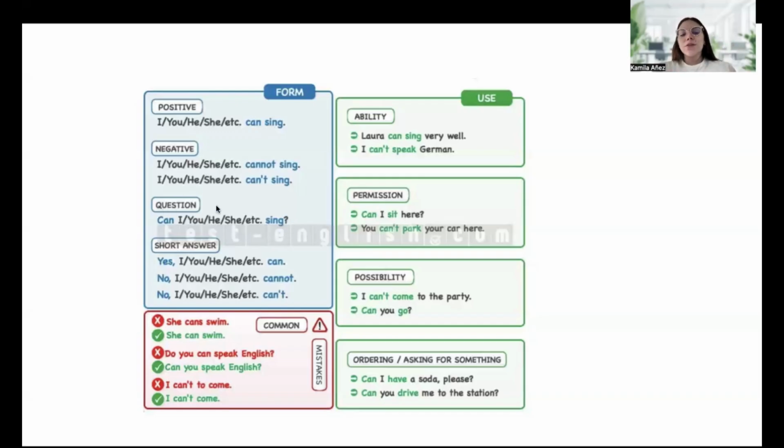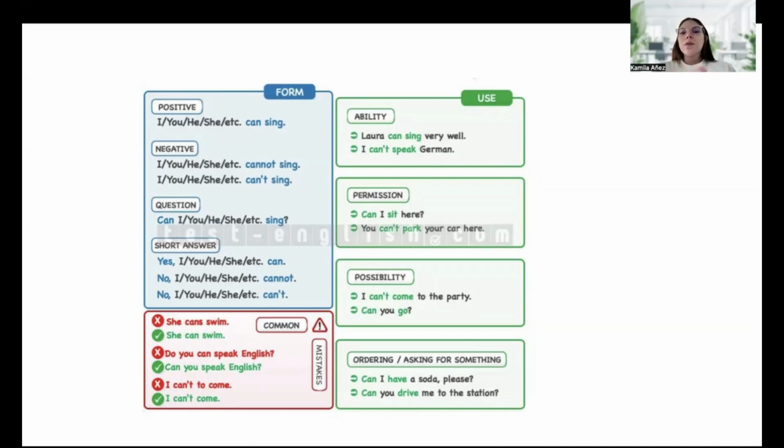For short answers to these questions, we have yes and no. So yes, I can. No, I cannot, or no, I can't. Yes, you can. Yes, he can. Yes, she can. No, I cannot. No, he cannot. No, she cannot. Or no, I can't. No, you can't. No, he can't. Or no, she can't. We can use can for ability, permission, and possibility.